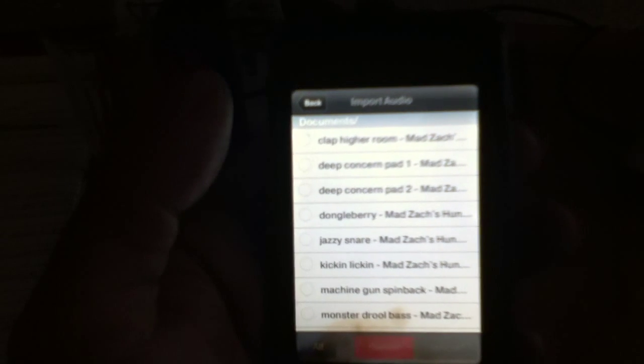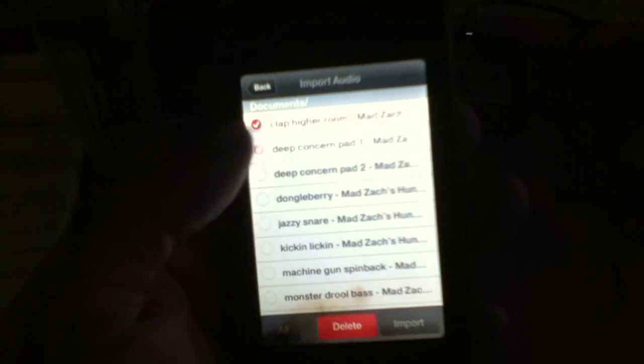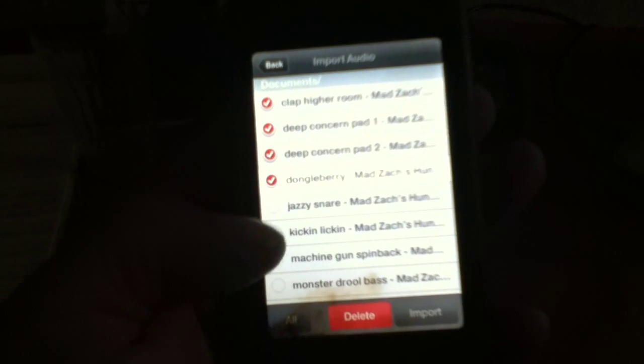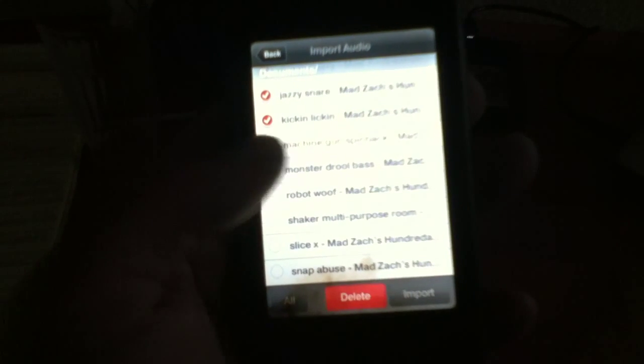Now, what you want to do is check them all. Which ones you want, which ones you don't, it doesn't matter. You can check them how you like. I usually check them all. I mean, usually I don't put anything on here I don't want. So, check them all. Okay, with that done, you have the option of deleting or importing. Now, obviously you're going to want to import them. So, import.